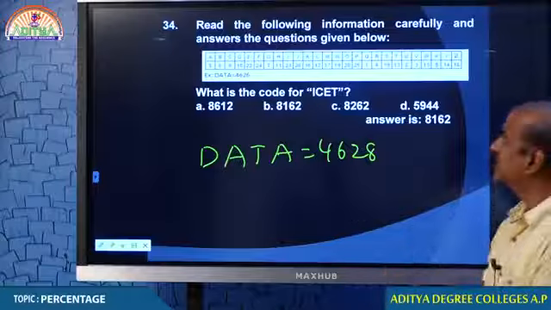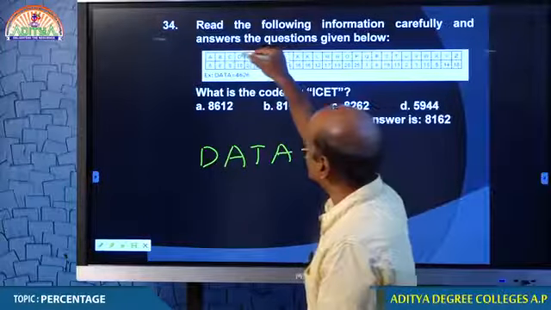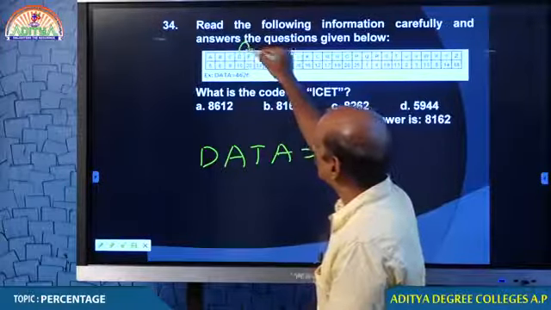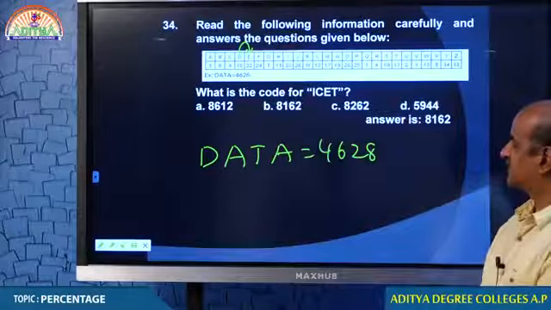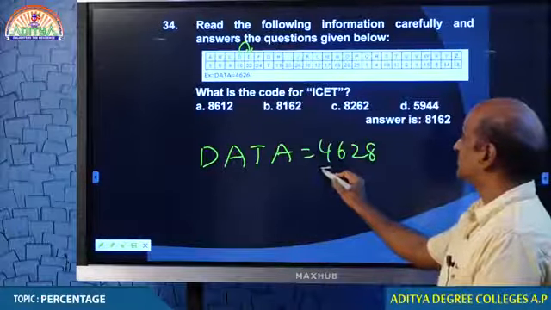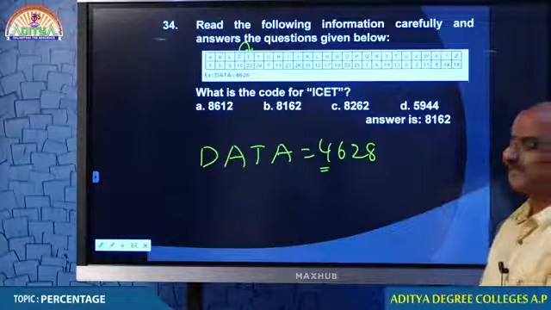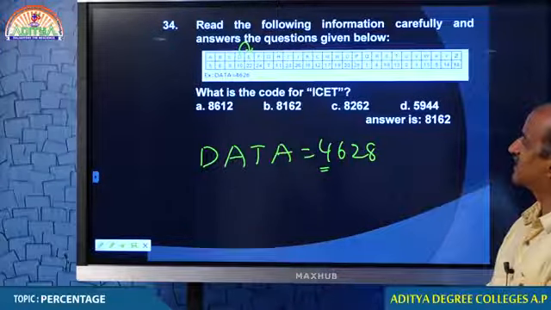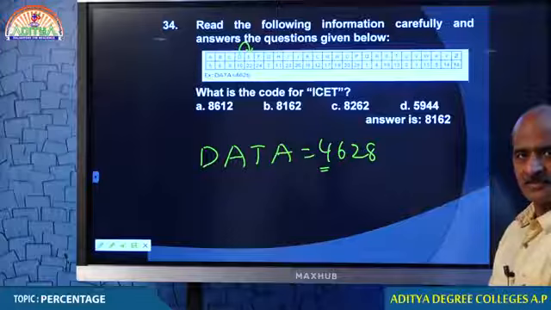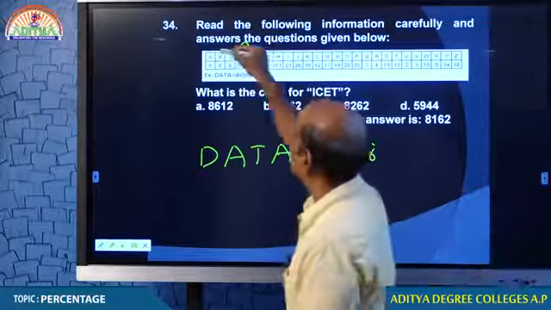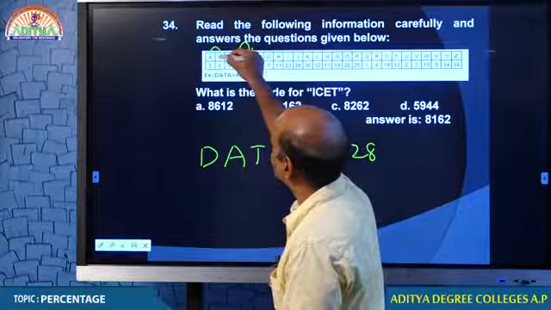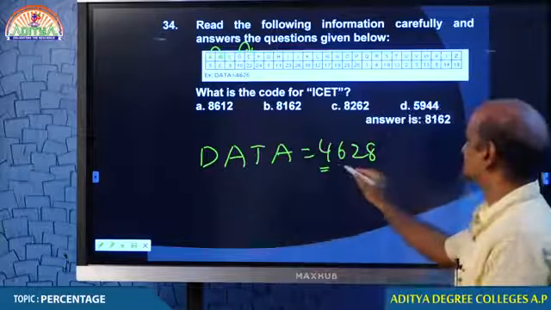Look at the data. What is the next letter of D? E. And E is 22. 2 plus 2, 4. Just look at the data, just look at the data. Could you see the data, right? What is the next letter of A? That is B. B is 6.